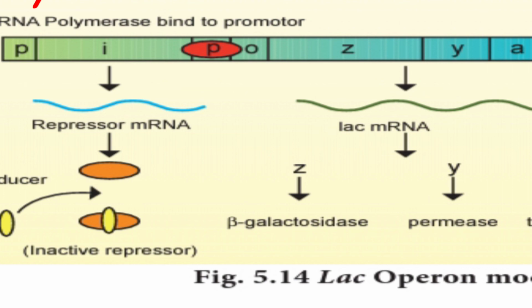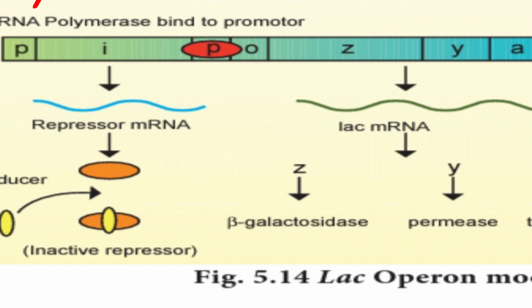Now the repressor, in the repressor mRNA, the inducer was joined here, and now the repressor becomes inactive. For what reason does it become inactive? Because if it is active, the beta galactosidase won't form. So for that reason it is inactive, and it forms beta galactosidase. And now you can see beta galactosidase and lactose metabolism.